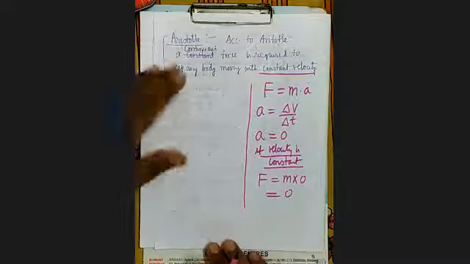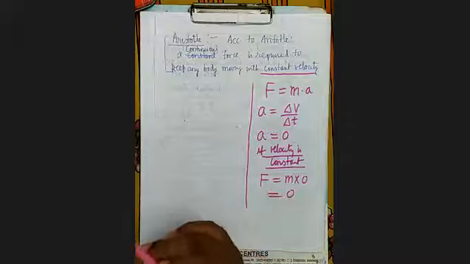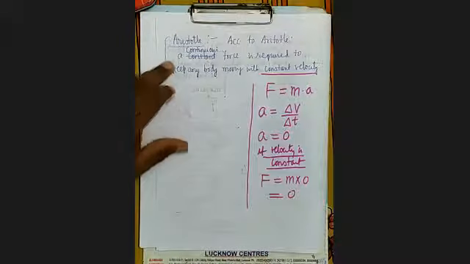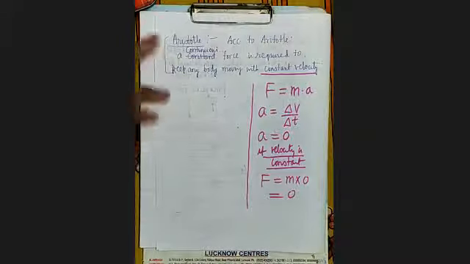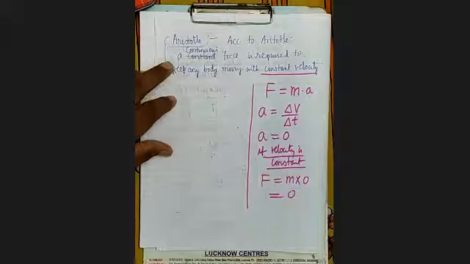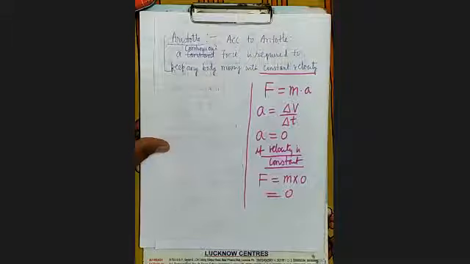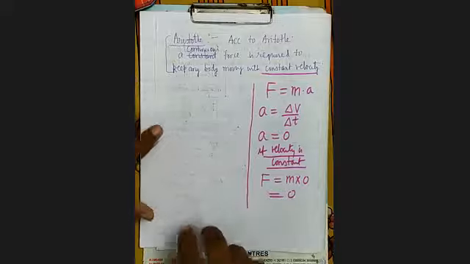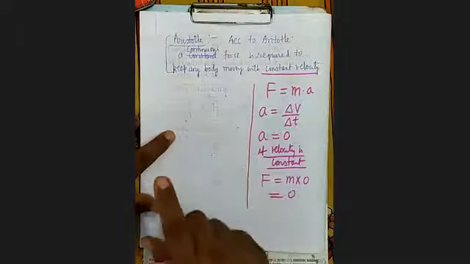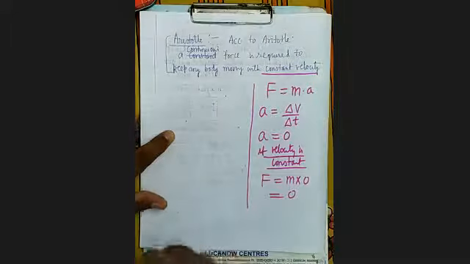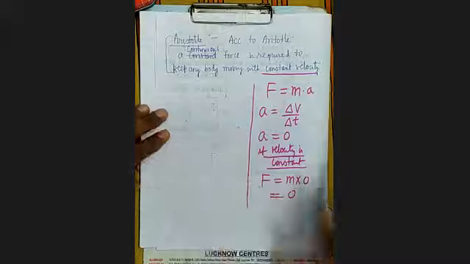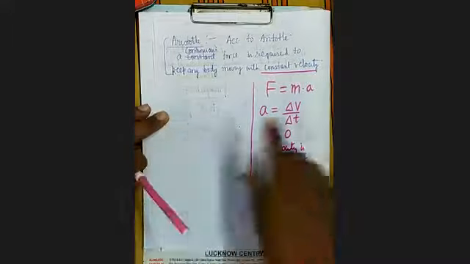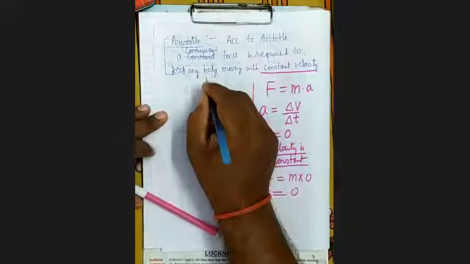So, about the motion of bodies, first of all, Aristotle had given an idea that a continuous force is required to keep any body moving with constant velocity. At the time of Aristotle, there was no knowledge of friction. But afterwards, Galileo had performed a series of experiments.